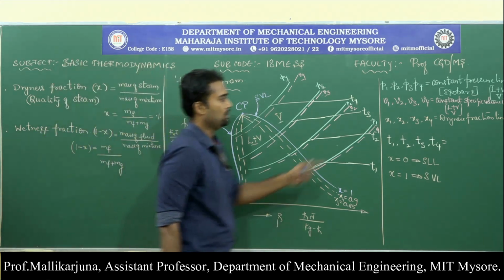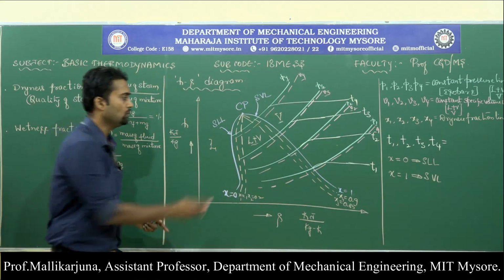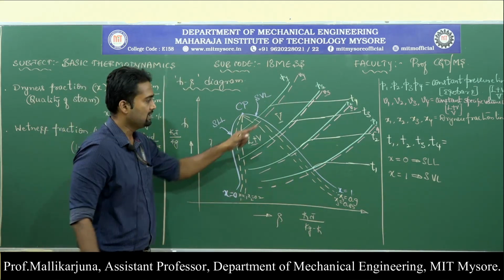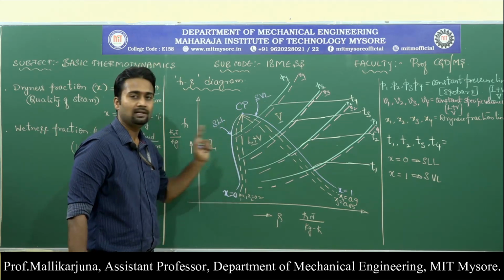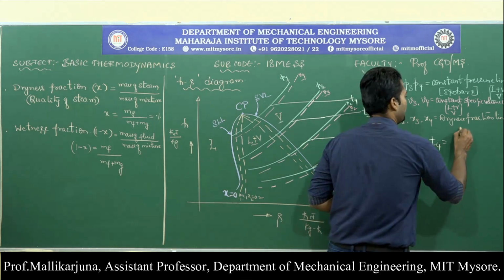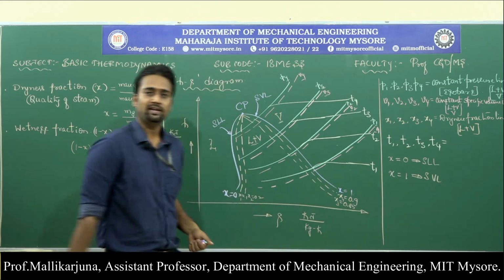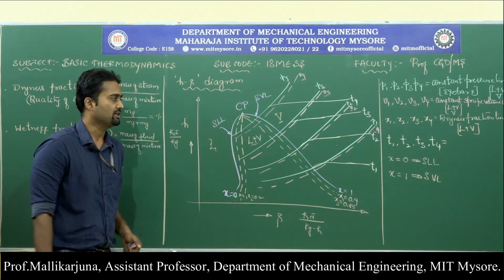Next, if you look onto the dryness fraction lines, dryness fraction and wetness fraction will have the meaning only inside the dome. That means dryness fraction line exists only in liquid plus vapor region, that is nothing but mixture region. So, dryness fraction lines will exist only in the wet region, I mean in the mixture region.